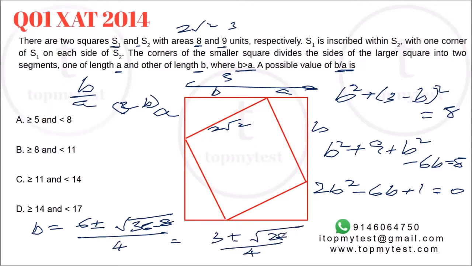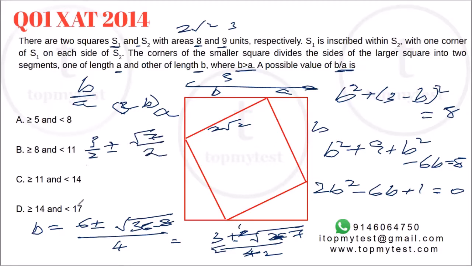If you rewrite this, take a 4 out, so root of 4 will be 2. This will be 7. This will be 2. This will be 1, 3 by 2. So it will be 3 by 2 plus or minus root 7 by 2.